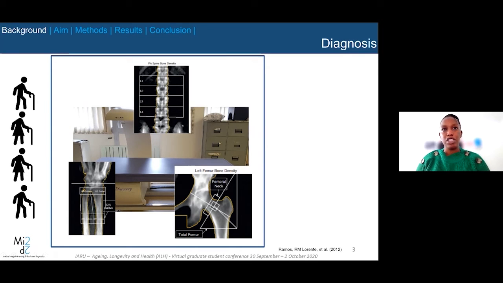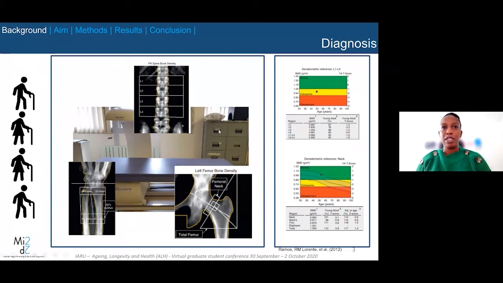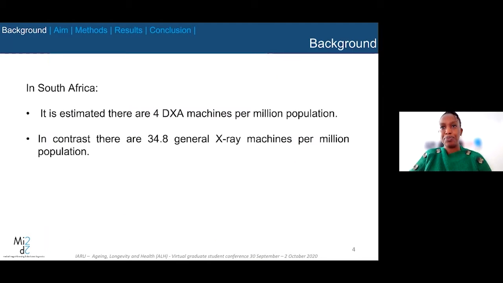The main sites of imaging are the spine, so the L1 to the L4, the hip, and the wrist. The reports from the DEXA system are as presented here, and you can determine whether a patient has osteoporosis or has normal bone mineral density. In the event that they have low bone mineral density, then the doctor can intervene with medication.